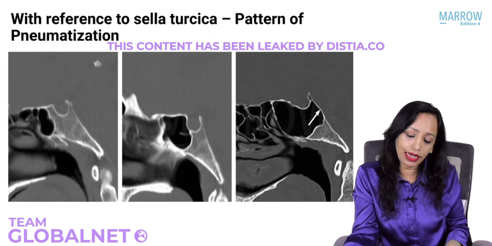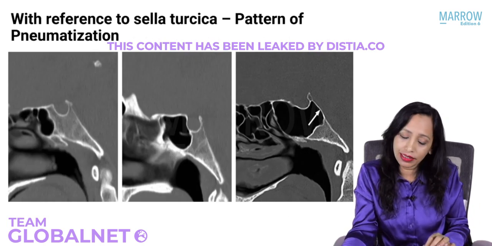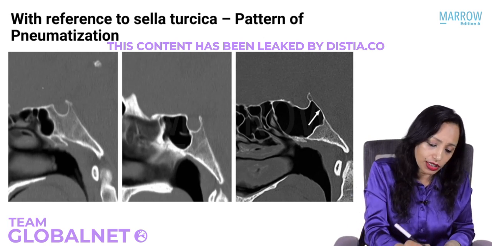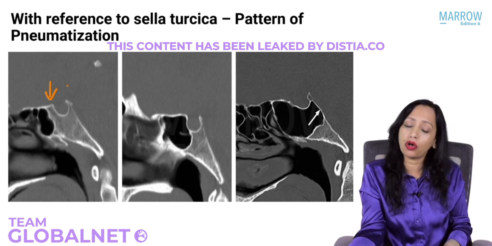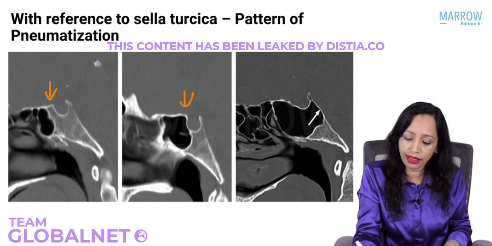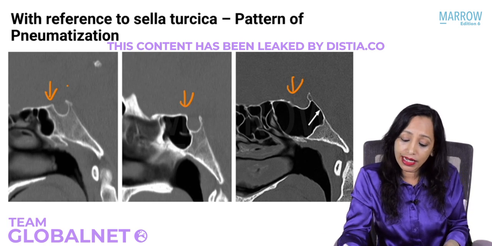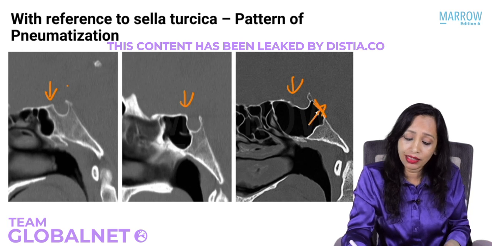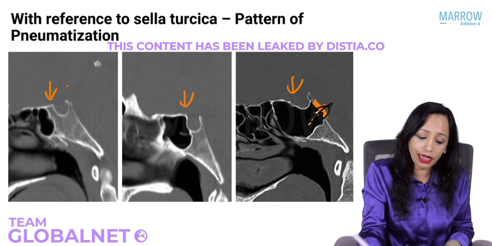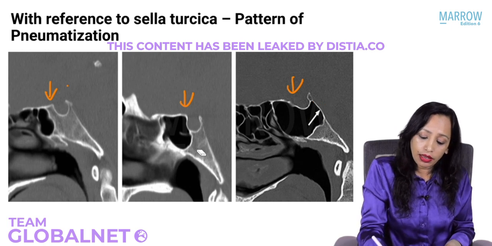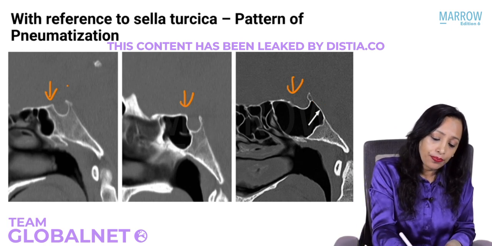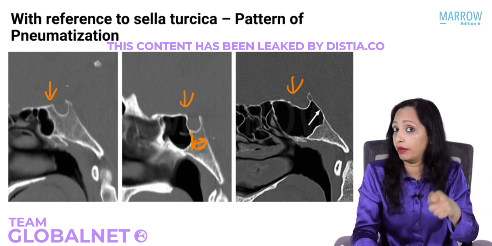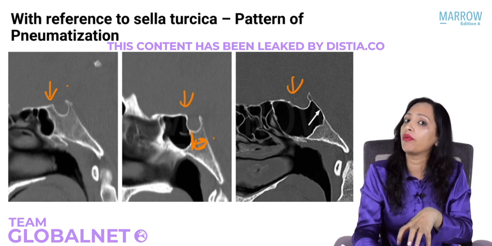So now let us see how on CT they appear when we get the CT scan done to evaluate the sphenoid sinus pneumatization. Yes, can you identify this? What is this one? This is which variety? Yes, this is the conchal. Which one is this? This is presellar, and this one is sellar. Can you note here? When it is extensively pneumatized, in between the posterior wall of the sphenoid and the brain, there is just this wall. So if you are expecting that, okay, in between the brain and the posterior wall, there will be a lot of bone and you are just forcefully going, then you will enter the brain. So that makes this area very significant.